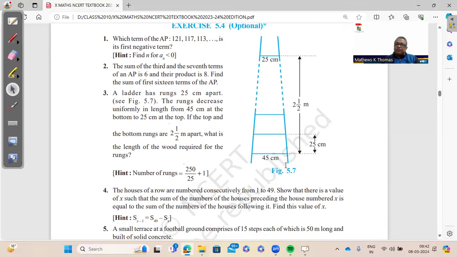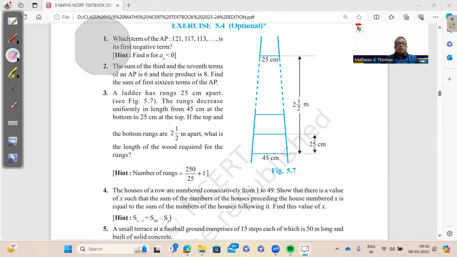Those who are doing the standard paper in maths, kindly go through the optional exercise as well. And here we have question number 1, which is important. To find the first negative term, we will use a plus (n minus 1)d less than 0.